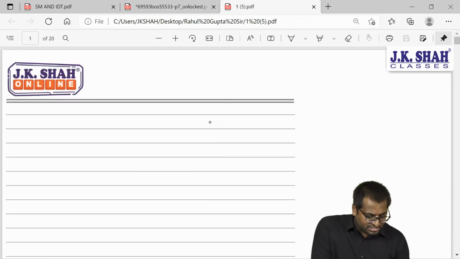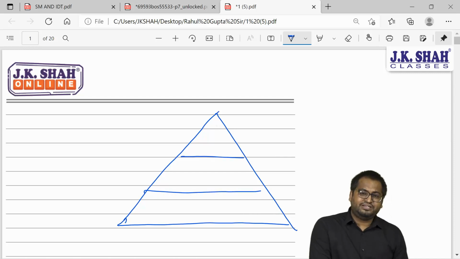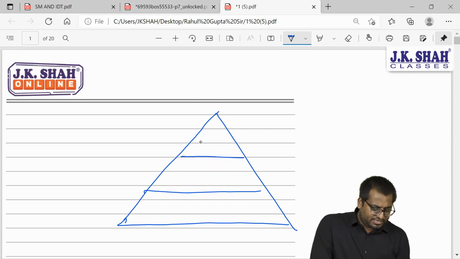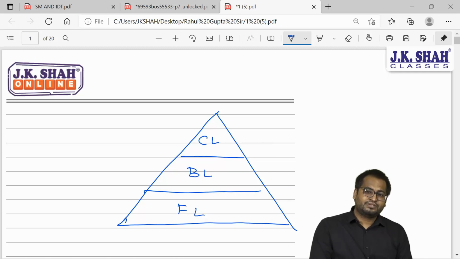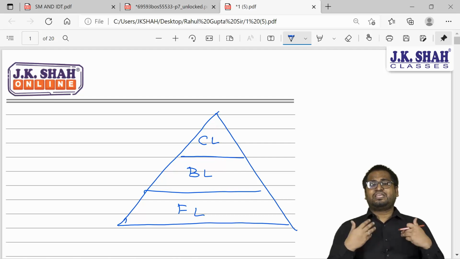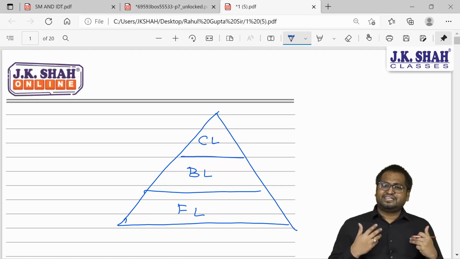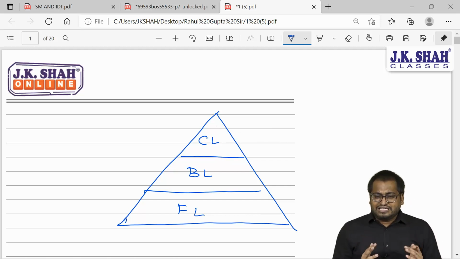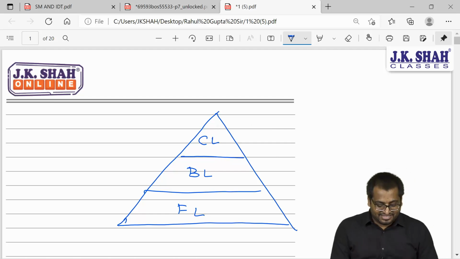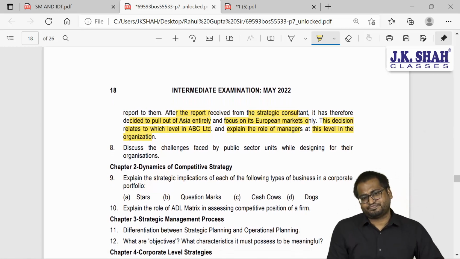If I can draw your attention to this pyramid. If you remember this pyramid, guys, from chapter number 1, there are three strategic levels of management: corporate level, business level, functional level. I hope you remember this. So who will decide what businesses we should do? Who will give us the direction? Who can give us the broad framework? Is it the functional level? No. Is it the business level? No. Who will be the one? Yes, corporate level.